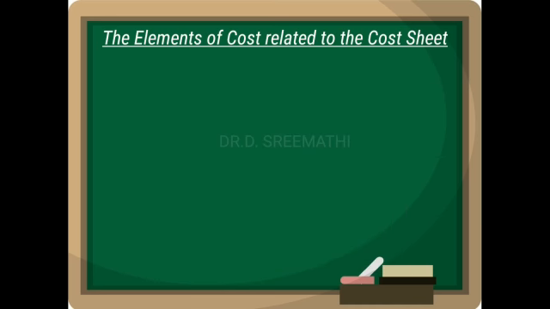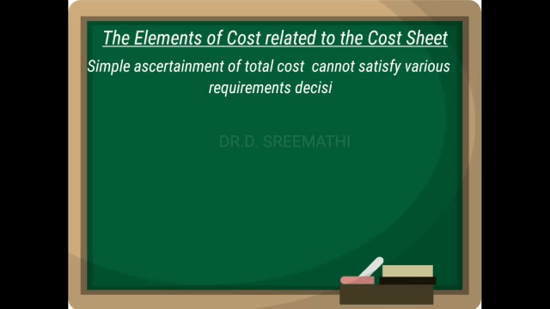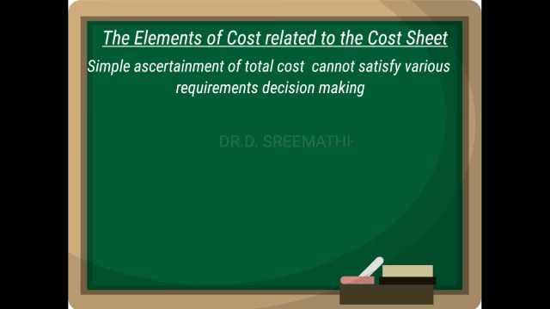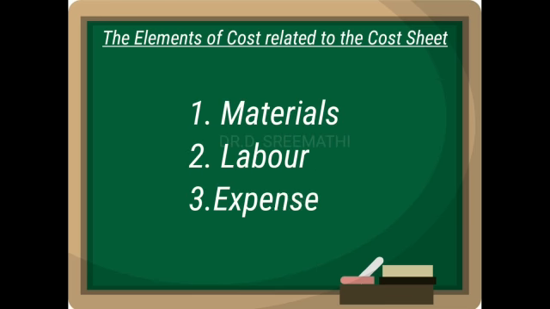A simple ascertainment of cost cannot satisfy the various requirements of decision making. So for effective control and management of decision making, the data has to be provided on the basis of analyzed and classified cost. So we have to classify the cost differently, like materials, labor and expenses.